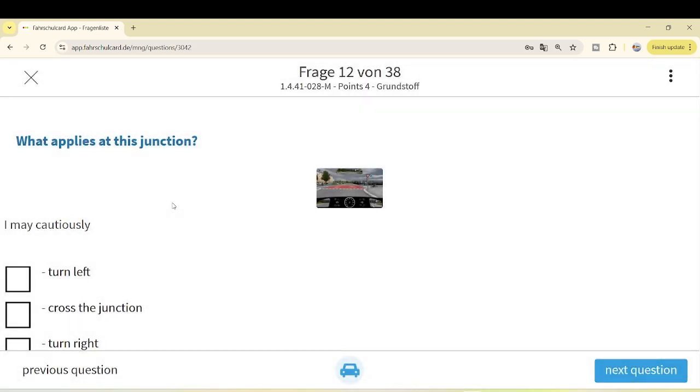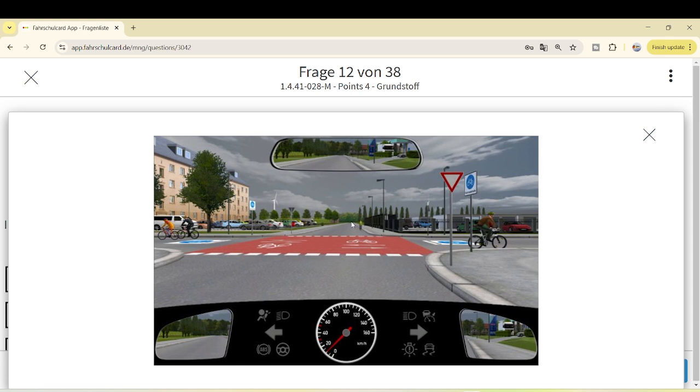Our next question is, what applies at this junction? You are on a junction. On the right side is a Fahrradstraße, and the left side is also a Fahrradstraße. You are not allowed to take a right turn or left turn, because these two roads are clearly Fahrradstraße, only for bicycles. And at your side, a red inverted triangle, you can only go straight, but again cautiously, because this traffic sign indicates the red zone, and cyclists can be here. So it is clear you cannot take the right turn, you cannot take the left turn, you can only go straight.